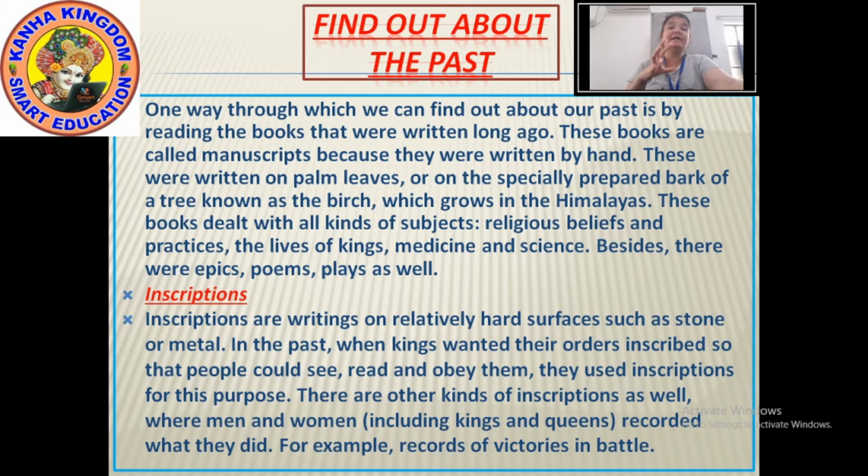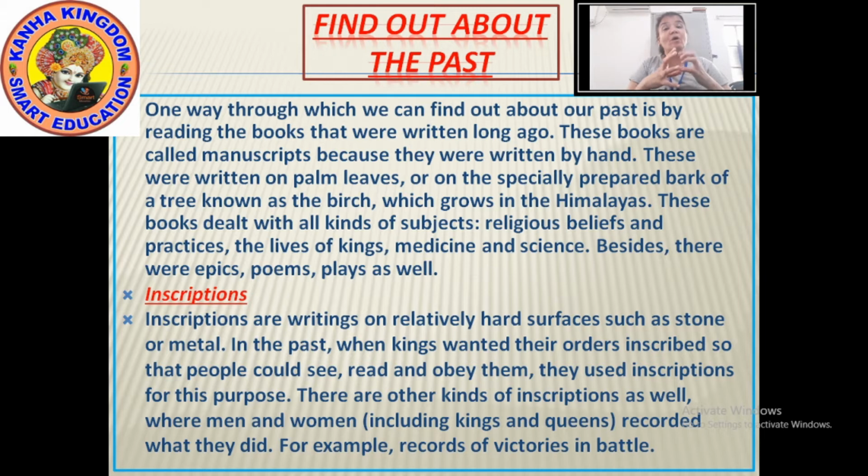Now let us see about the inscriptions. Okay, manuscripts and inscriptions both are different. Manuscripts were written on the palm leaf or bark of a tree, and inscriptions were written on hard surfaces like stone, metal, such kind of things.